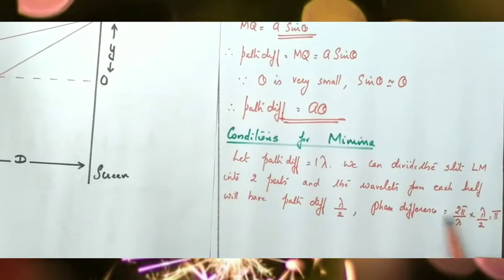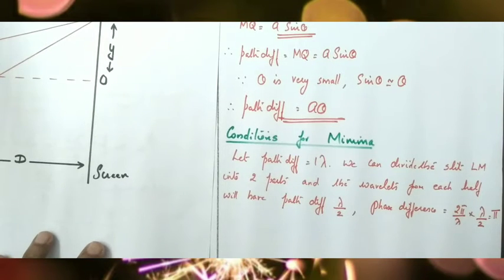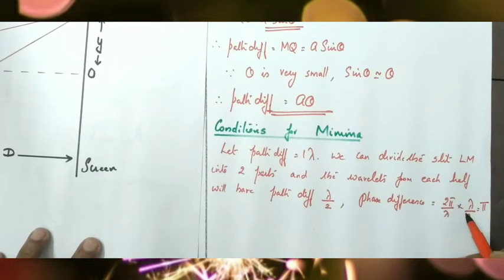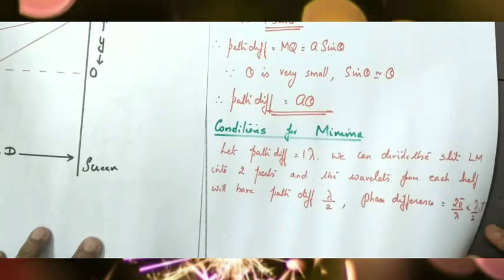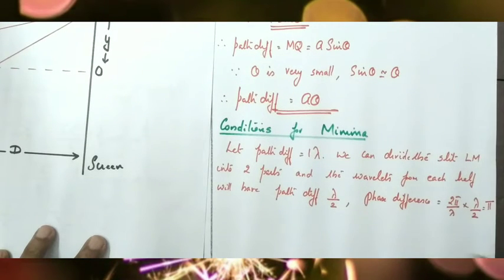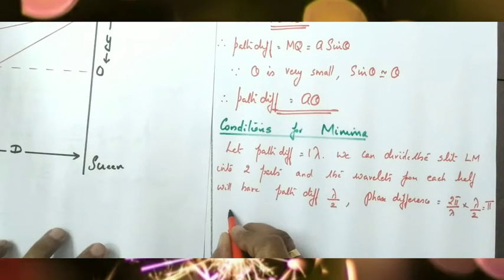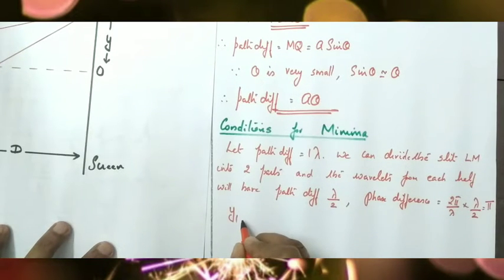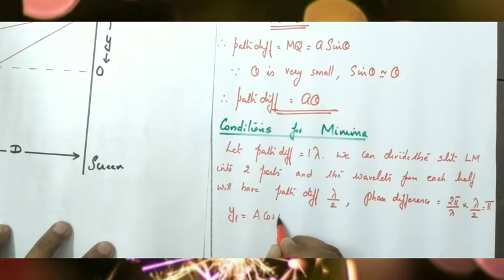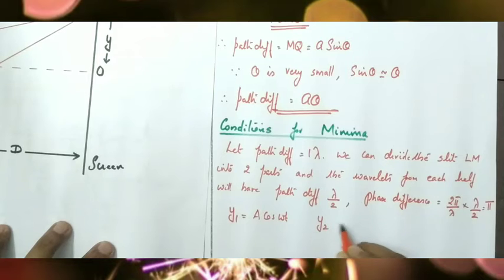So what will be the phase difference? Path difference lambda by 2 means phase difference is 2 pi by lambda into path difference, no? So the relation between phase difference and path difference is, phase difference is 2 pi by lambda into the path difference, here lambda by 2. So phase difference is pi. So the first wavelet can be written as y1 equal to a cos omega t. The second wavelet can be written as a cos of omega t plus the phase difference pi.